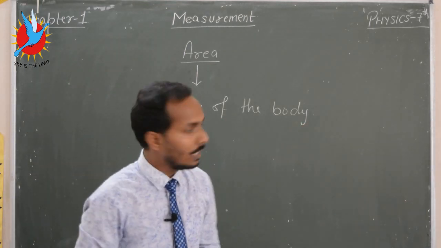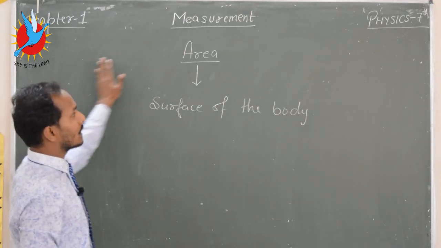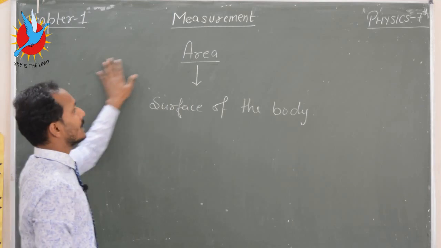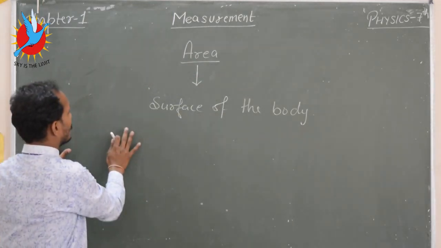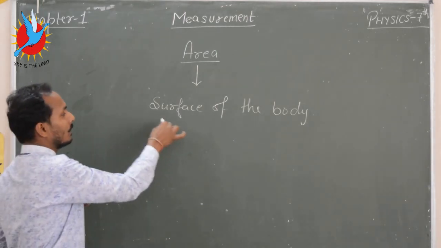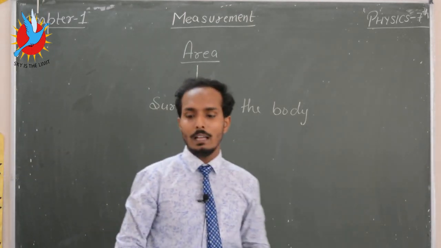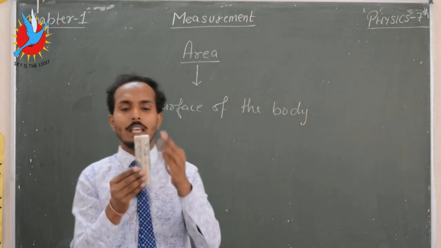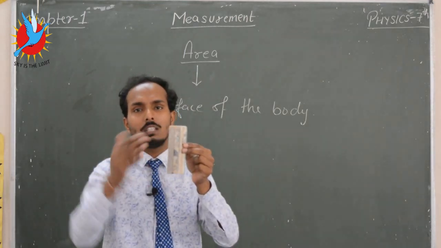For example, I am writing something on this green board, so it has some surface. So this is the area of the board on which we write. If I am talking about the duster, then this part is the area of the duster.